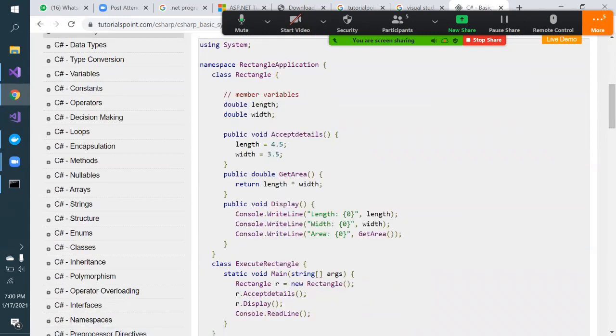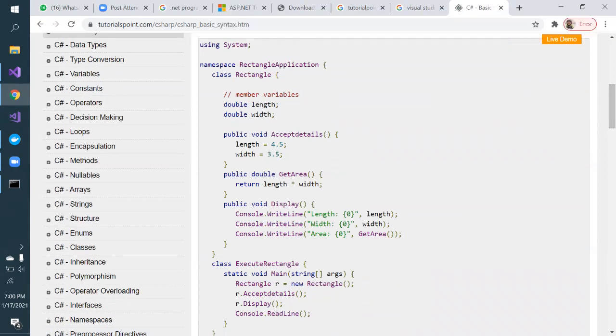if you want to create some kind of rectangle application. So rectangle, we know, has a length and width. What we will do with the rectangle is try to calculate the area of the rectangle. We will try to display the length, width, and area of the rectangle, right?